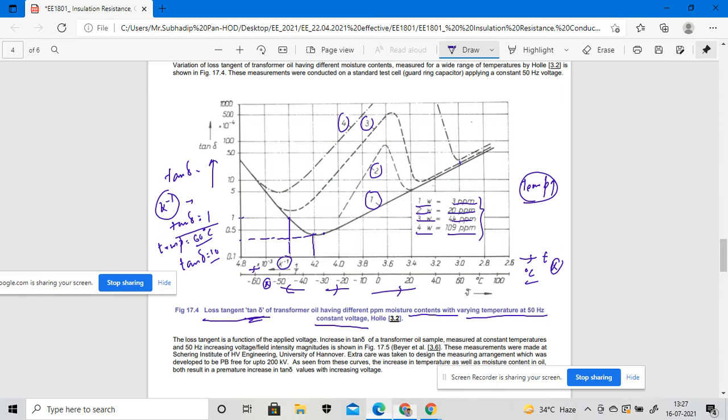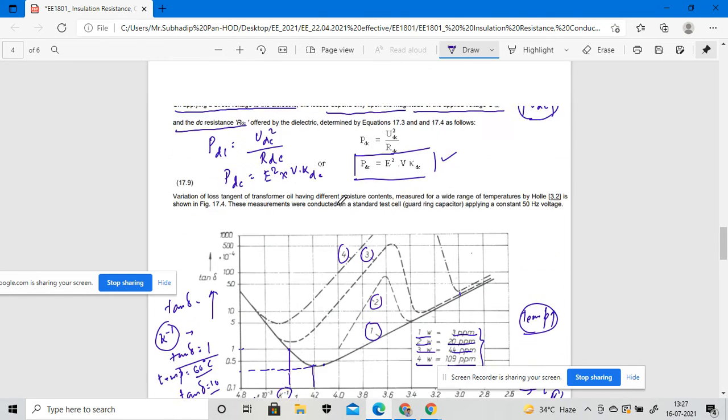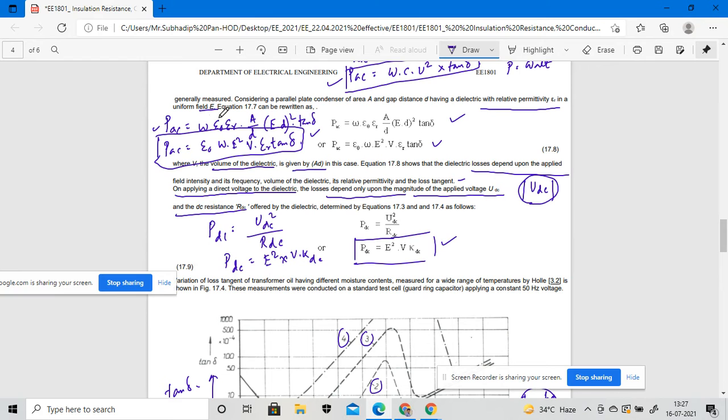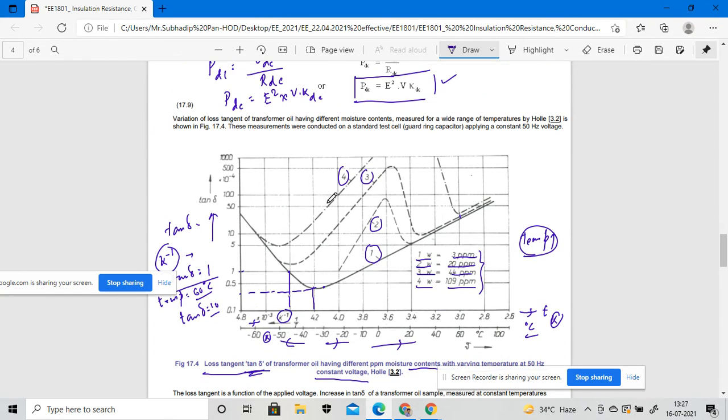Okay, so whatever we have to discuss in this particular segment, that is reflected in this particular graph. Okay, so there will be different graphs that we will show for the different values of the ppm, right? So here it should increase, then again it will decrease and go on again in this part.